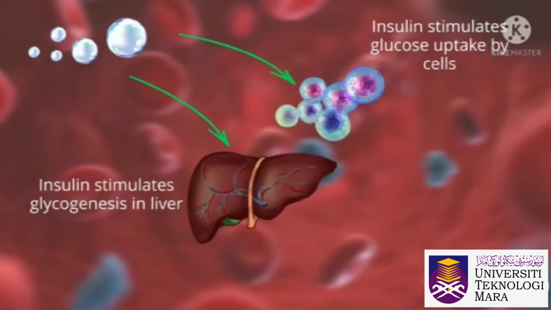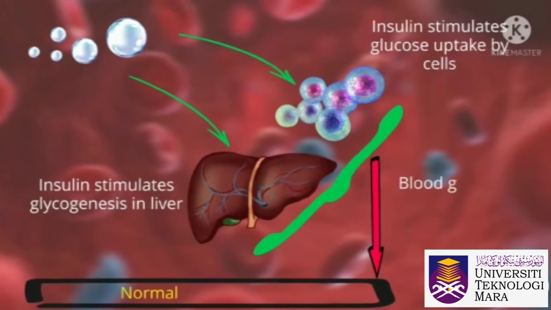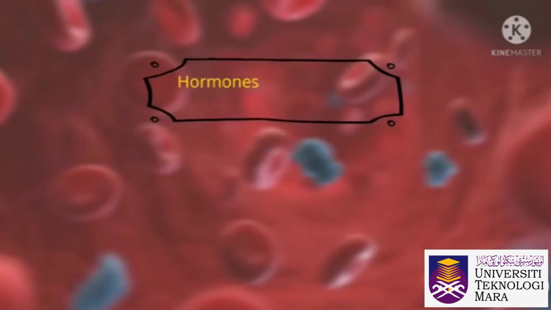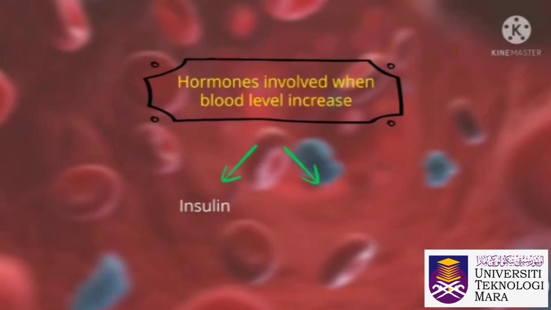Insulin accelerates the formation of glycogen from glucose in liver and skeletal muscle cells. It stimulates fat synthesis from glucose in liver cells and adipose tissue. These effects collectively cause a decrease in blood glucose levels back to normal levels. Hormones involved when blood levels increase are insulin and somatostatin.